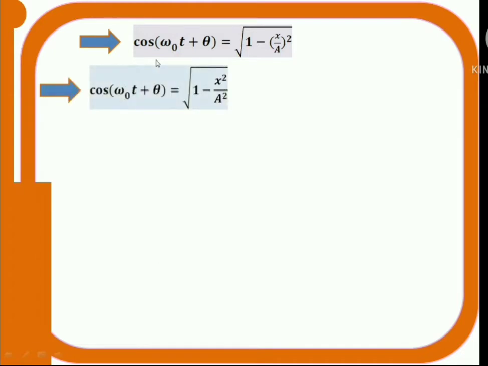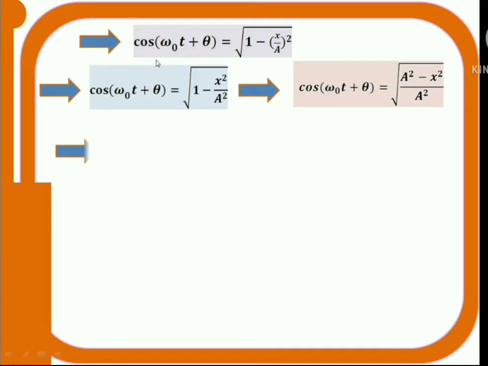That implies cos(ω₀t + θ) is equal to, take LCM, under root a² − x² by a. Now substitute this cos value in the velocity equation. That means v = dx/dt = aω cos(ω₀t + θ), but instead of cos, write this value: under root a² − x² by a.